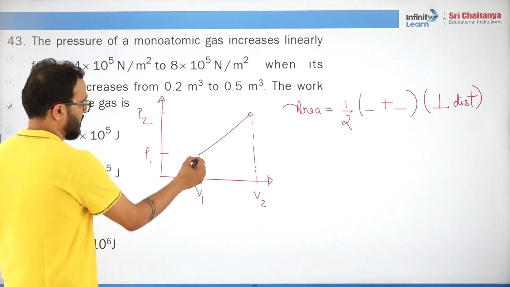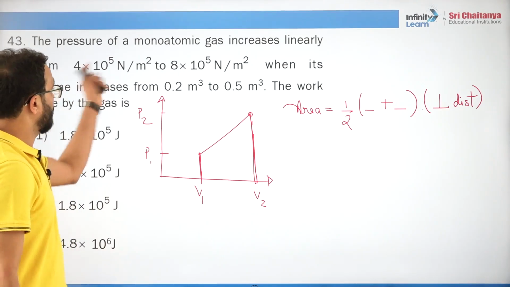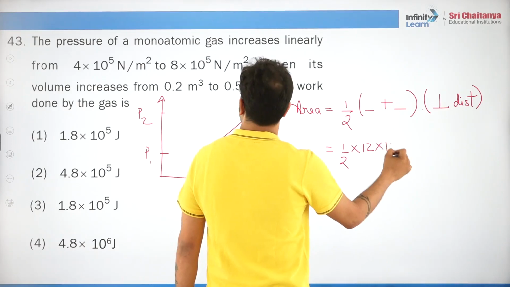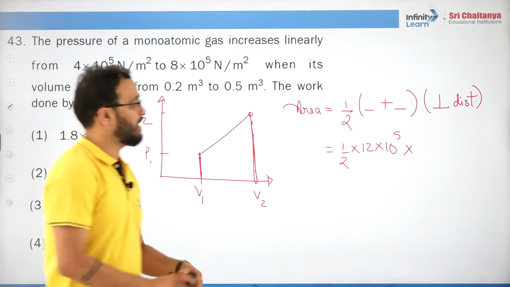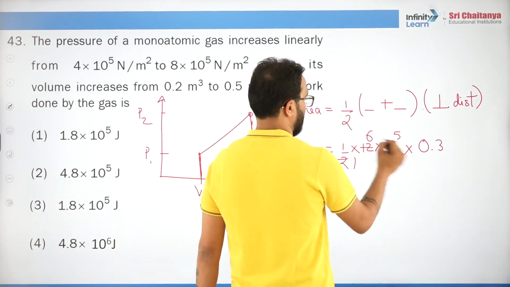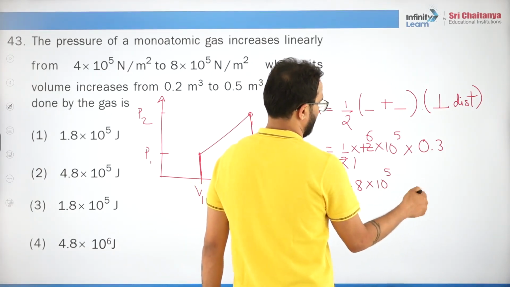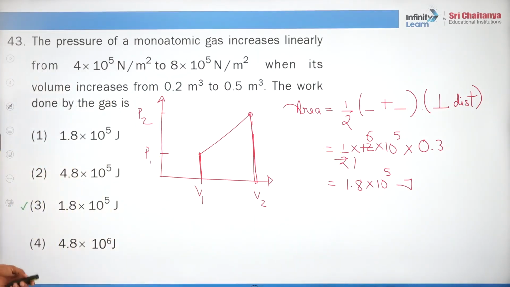Now what are the two parallel sides? These are the two parallel sides. Yes, what is this? 4 plus 8. 4 plus 8 is 12. So it will be half into 12 into 10 to the power 5. What is the perpendicular distance? This volume, 0.5 minus 0.2, is 0.3 meter cube. So 2 1s are 2, 6s are 6, 3s are 18. That is 1.8 into 10 to the power 5 joules, right? Okay, so there is a misprint. This must be like 18.